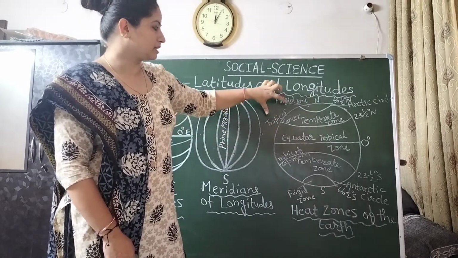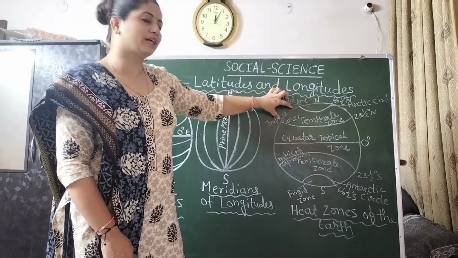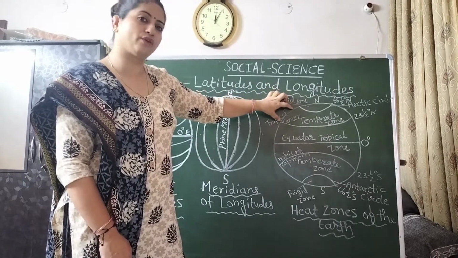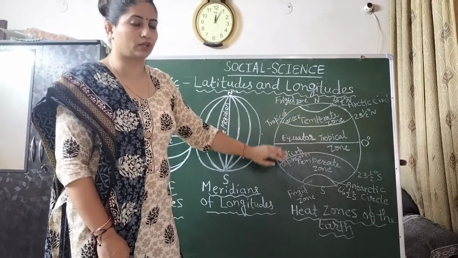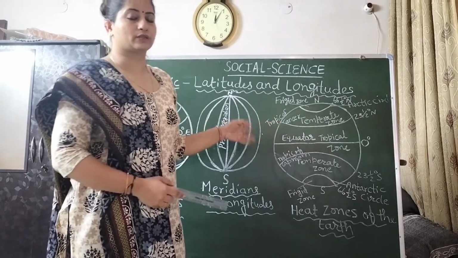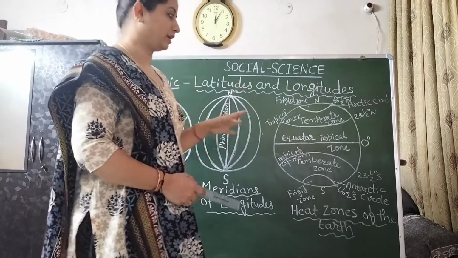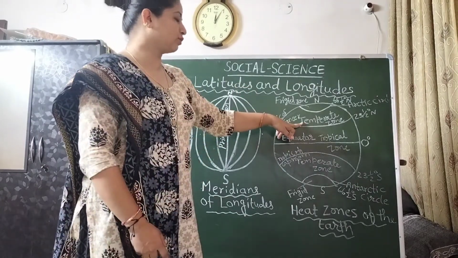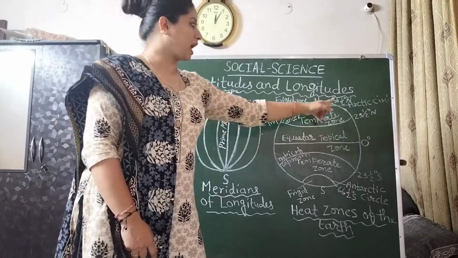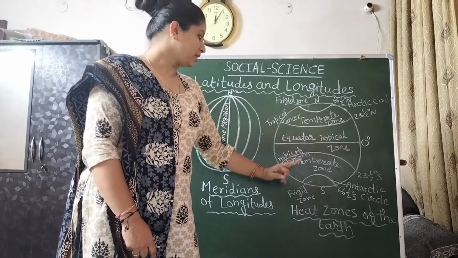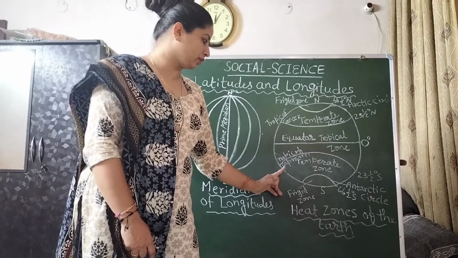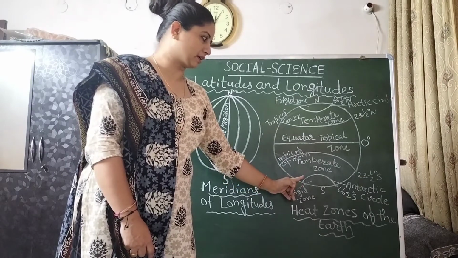Now what about the temperate zone? What is the meaning of temperate zone here? It lies in the northern hemisphere and the southern hemisphere as well. So the temperate zone lies between the Arctic Circle and the Tropic of Cancer, and between the Tropic of Capricorn and the Antarctic Circle.